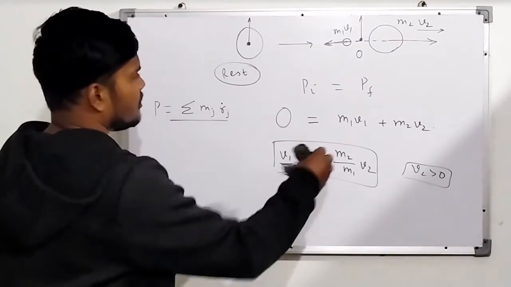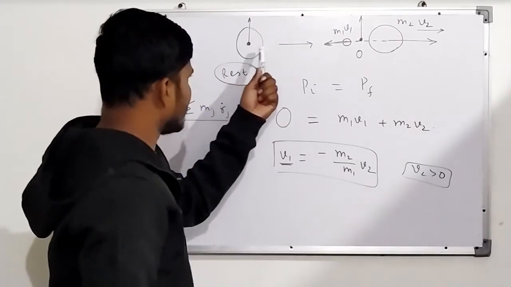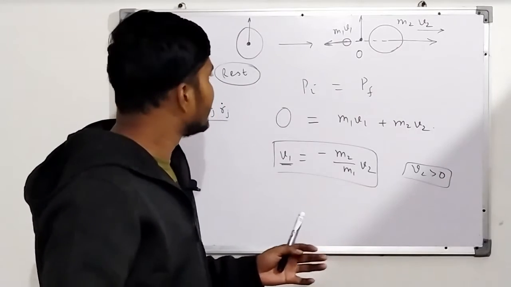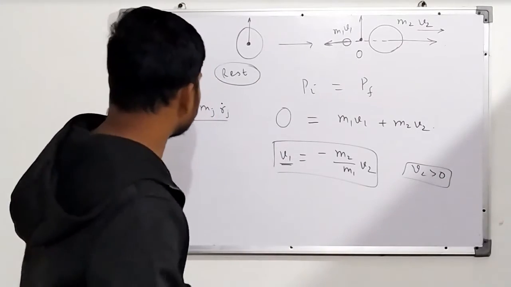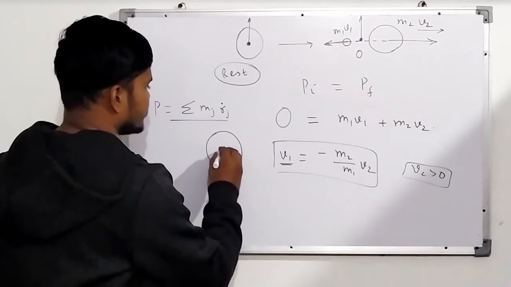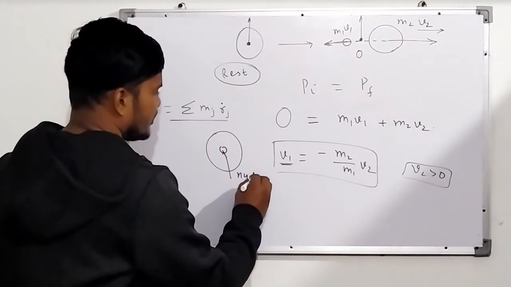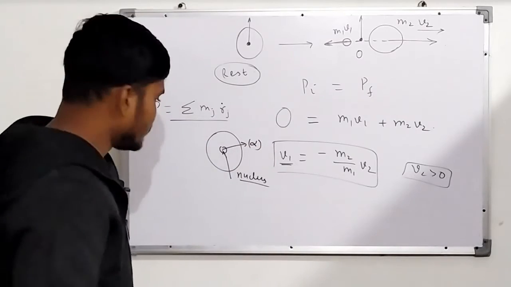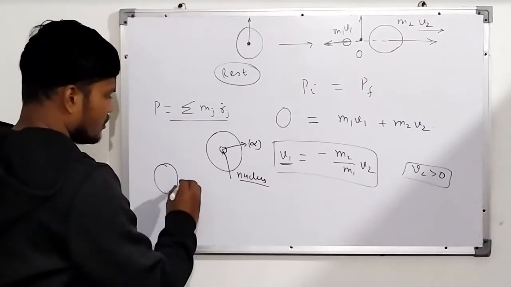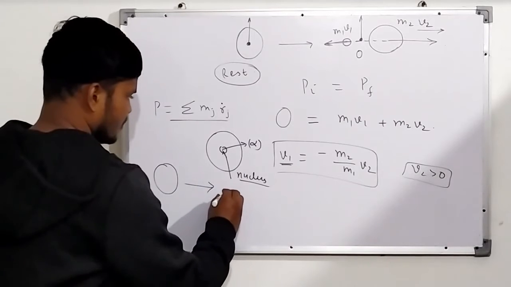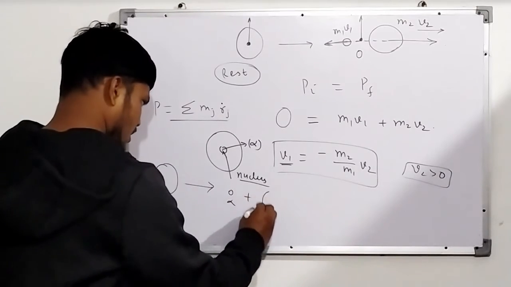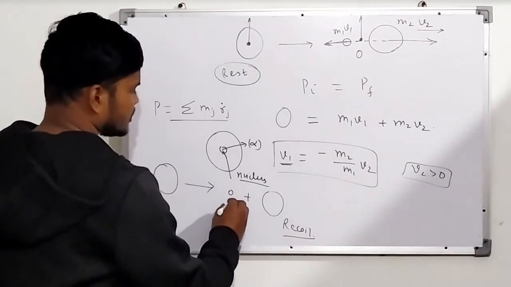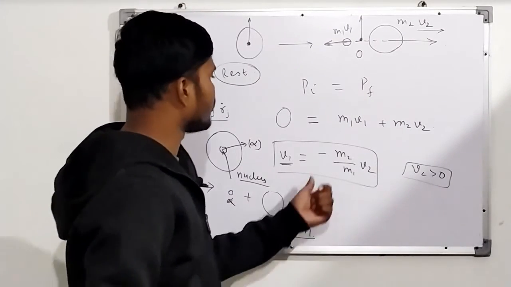So this was a very interesting thing, this explosion, that it simply explodes by itself. This happens in nuclear phenomena, because you have an atom and there is a nucleus, and from the nucleus some alpha particle gets ejected out. So if you have a nucleus like a ball, and after some time there is an alpha particle and the rest, the recoil, as we say. If I know the velocity of the alpha particle, then find the recoil velocity.